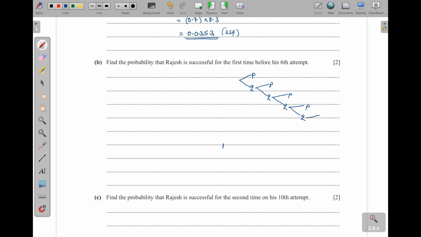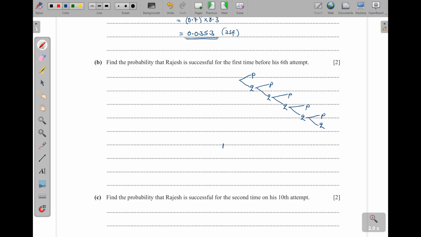When you fail, how many do we have? So before the 6th, that is less than 6. So we have 1, 2, 3, 4, 5. This has to be the last one. So we have p, q.